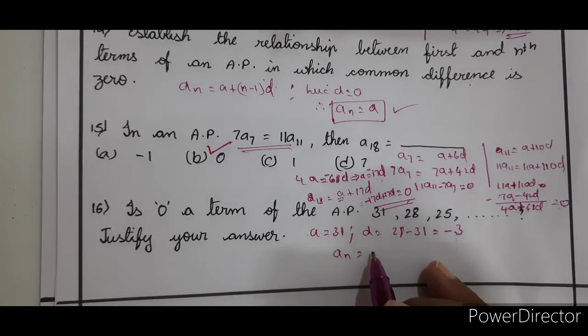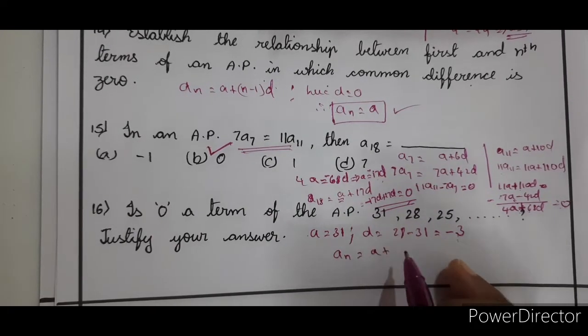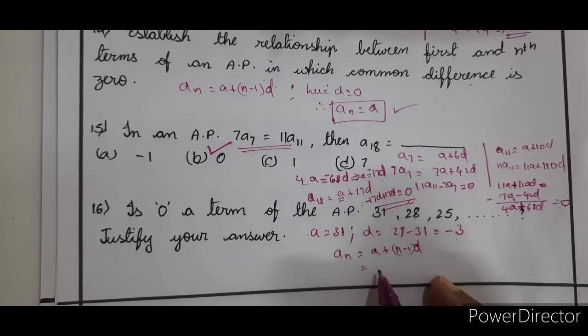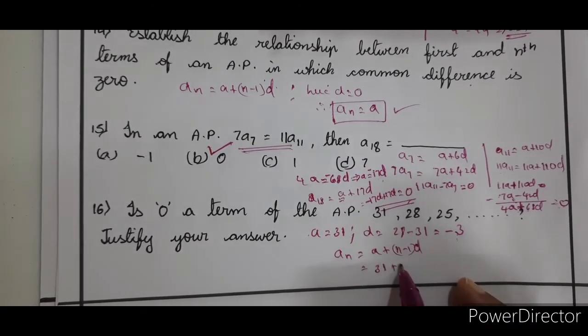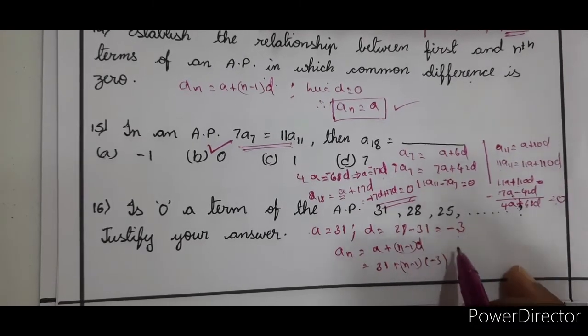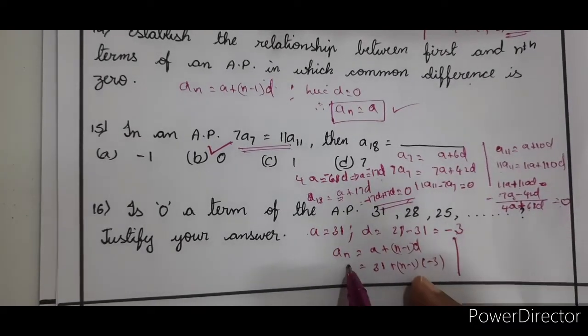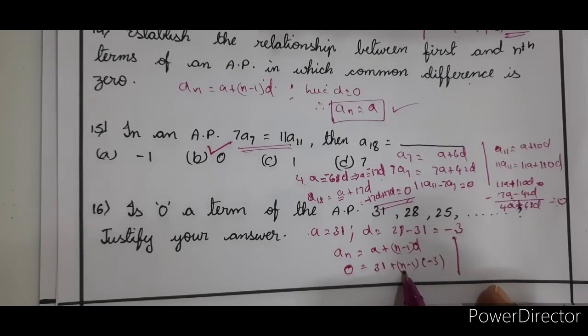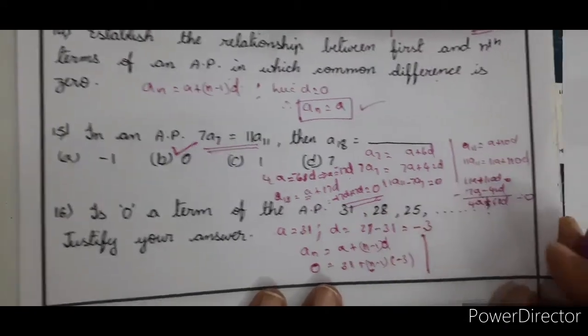Is it not? An is equal to a plus n minus 1 into d. A is 31 plus n minus 1 into d, which is minus 3. So that should be equal to 0. Is it possible for a particular integer or not? That is what we are going to see.